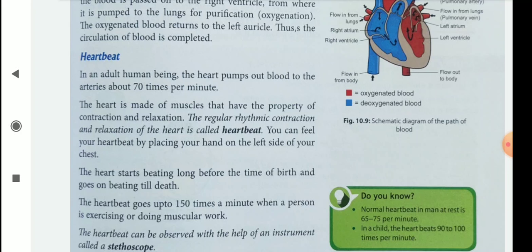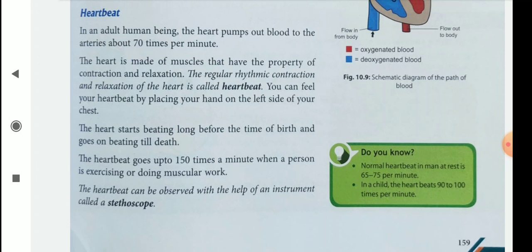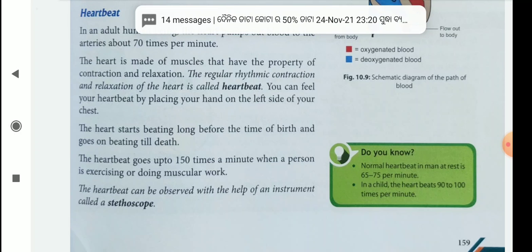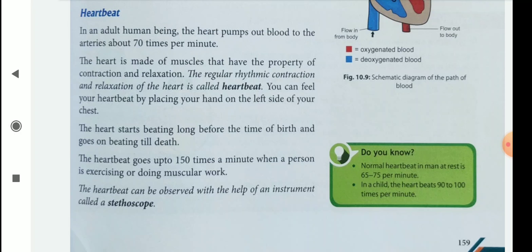You can feel your heartbeat by placing your hand on the left side of your chest. The heart starts beating long before the time of birth and goes on beating till death. The heartbeat goes up to 150 times a minute when a person is exercising or doing muscular work.